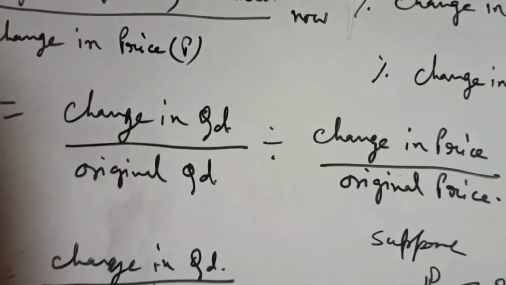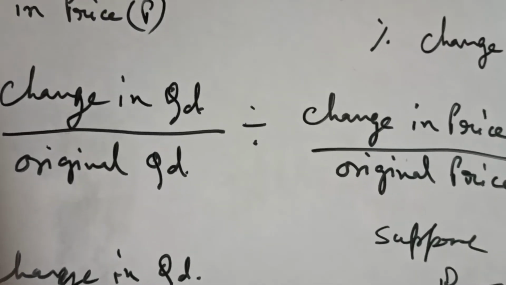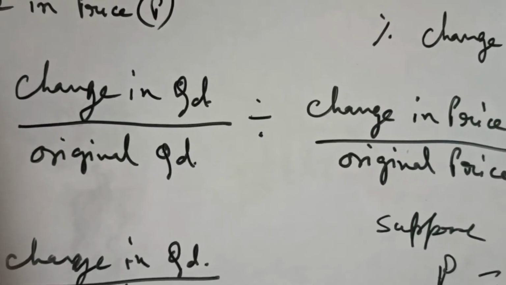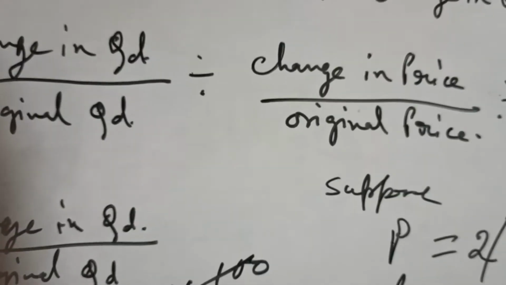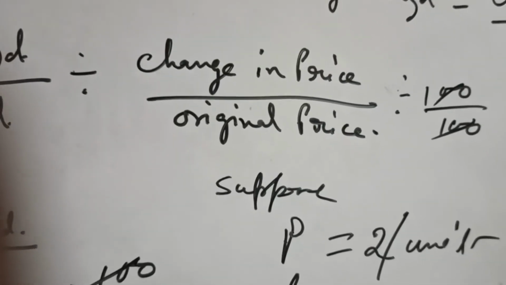Now the price has changed to P1. Suppose the price has risen to 3 per unit and quantity demanded D1 has fallen to 40 units.